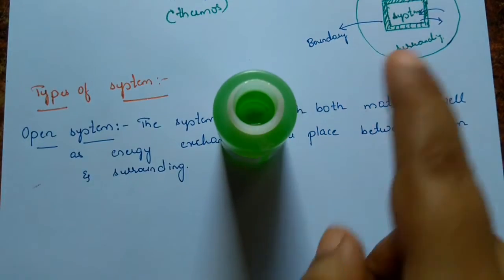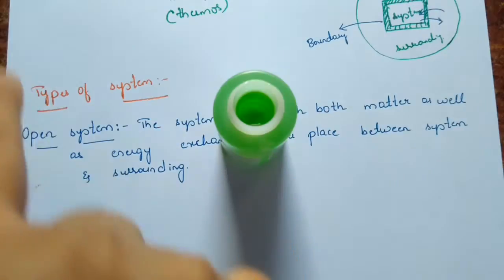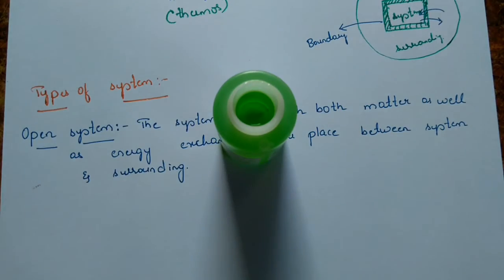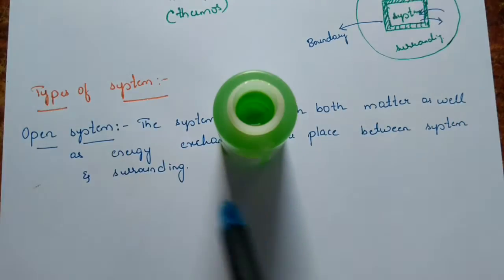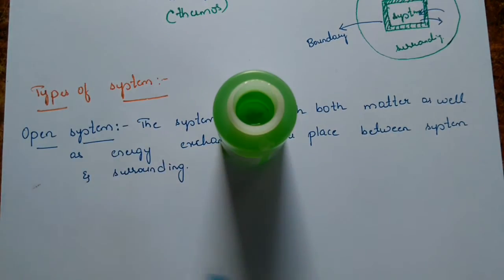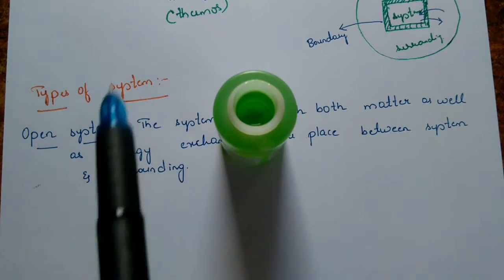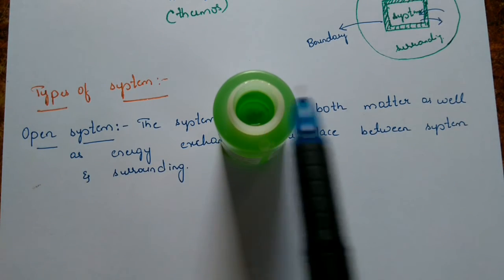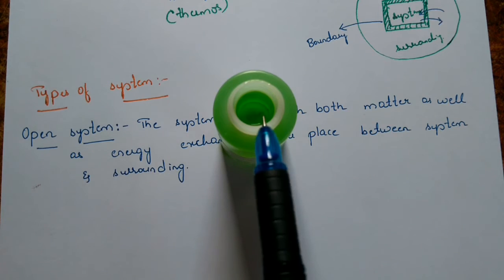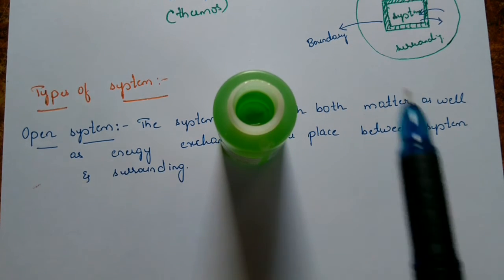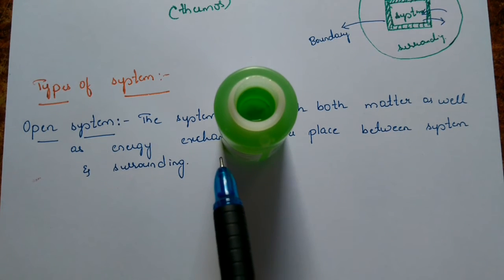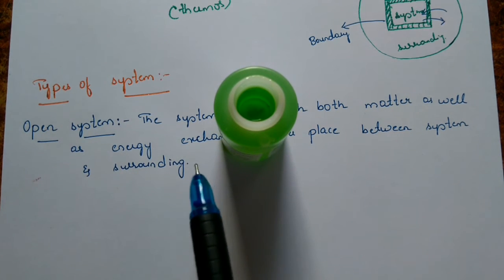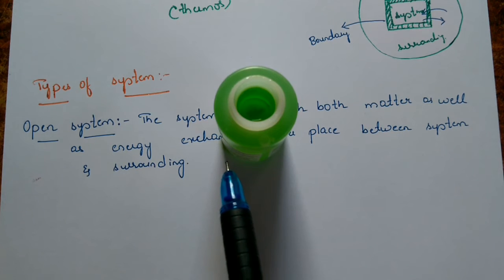Whatever things are around it, all these are surrounding only. The vapors are coming out, that indicates that the matter is moving to the surrounding. Clear? It is a hot solution. I am keeping the solution like this only for 15-20 minutes.